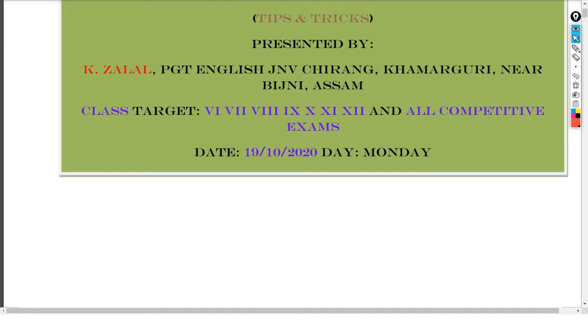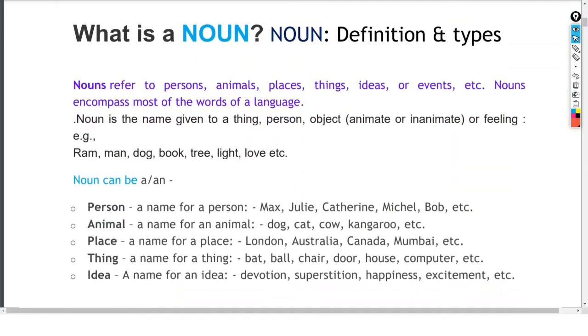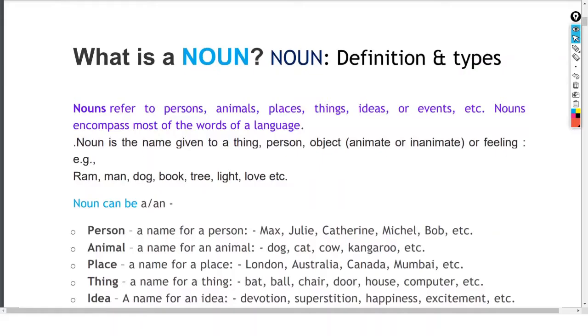So let us see now. First let us continue with the definition. What is a noun? So let us go for it. Noun refers to the person, animal, places, things, ideas or events, etc.